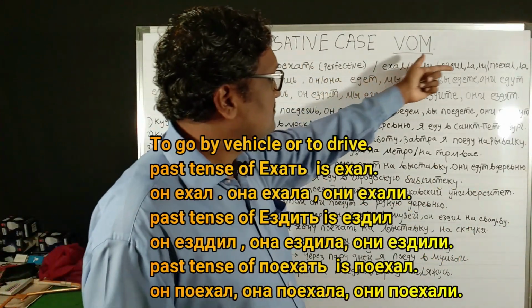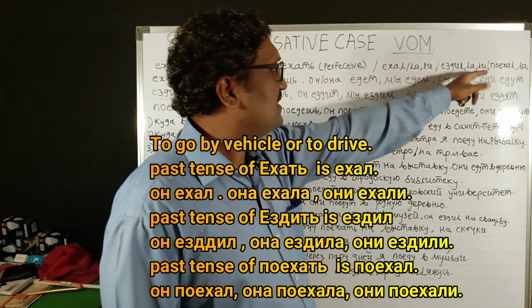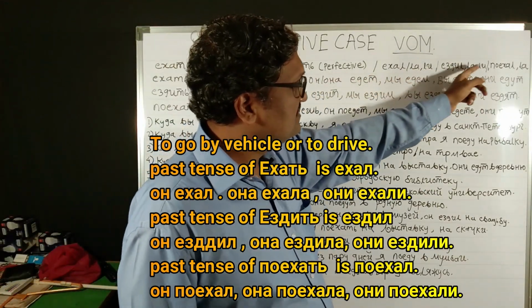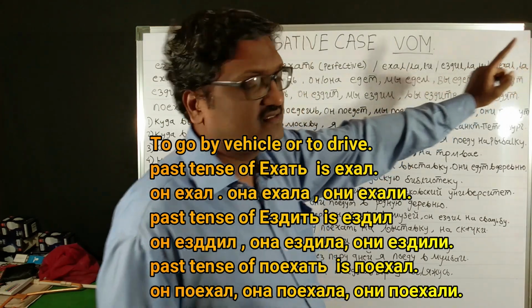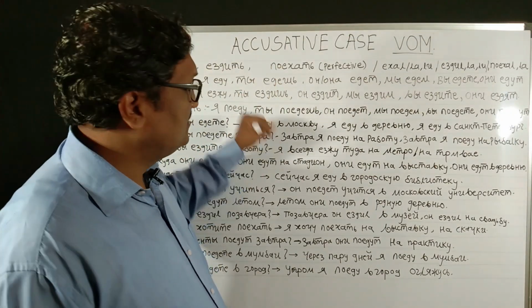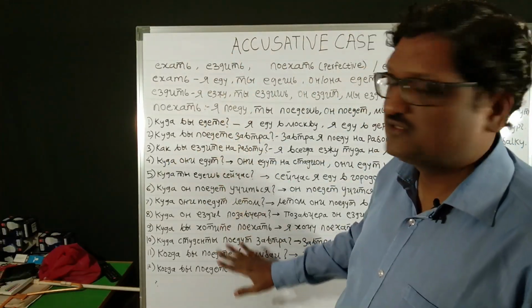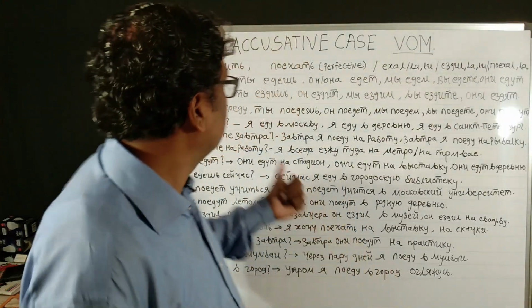Now this is the past tense of yekhal, yezdil and payekhal: yekhal, yekhala, yekhali, yezdil, yezdila, yezdili, payekhal, payekhala, payekhali. First we will see the conjugation of three verbs, yekhat, yezdit and payekhat, and then we will see the examples, present tense and future tense. We will study through examples only. So we will go ahead with the first verb, that is yekhat.